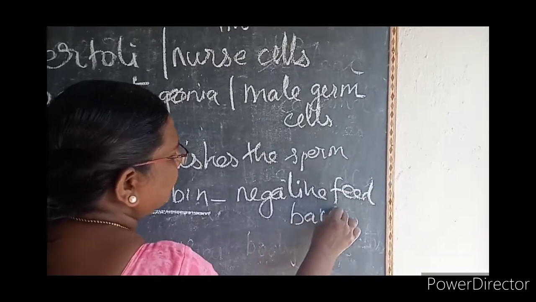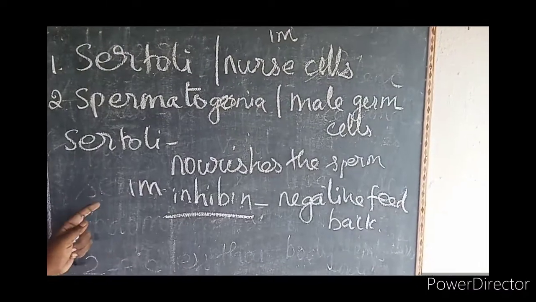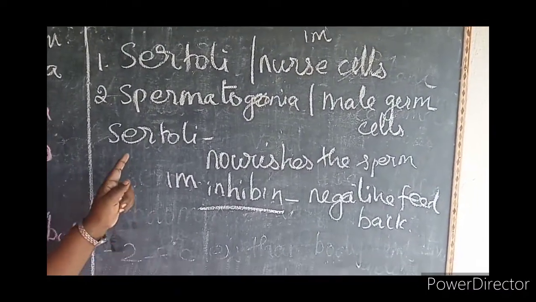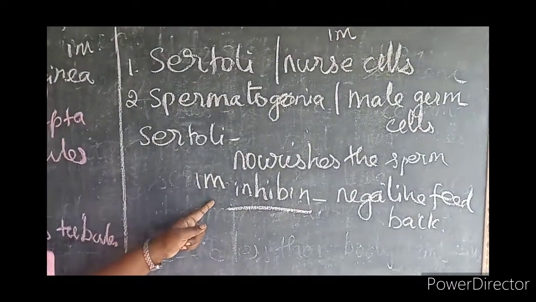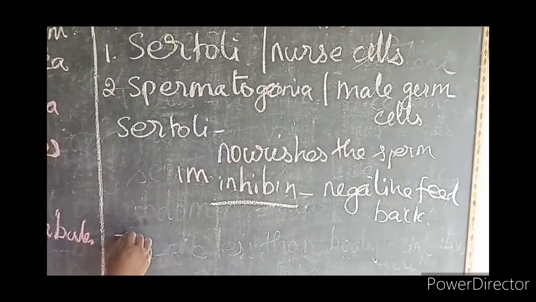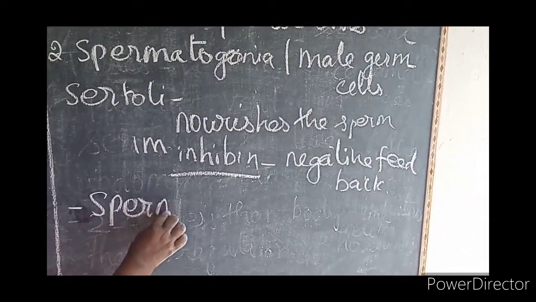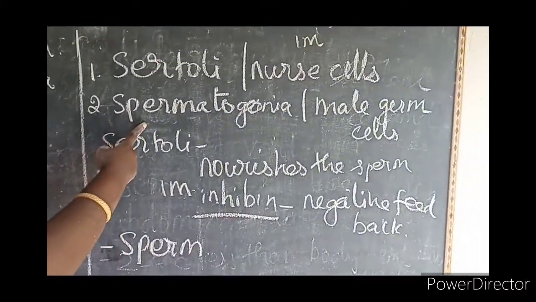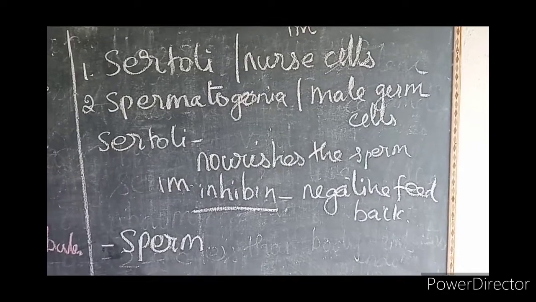So what is a negative feedback mechanism? If the hormone increases or decreases, it is able to control it. So the Sertoli cells nourish the sperm and secrete a hormone called inhibin. The spermatogonia, or the male germ cells, undergo division to form spermatozoa, or the sperm. That is, the spermatogonia undergo repeated meiotic division to produce the sperm.